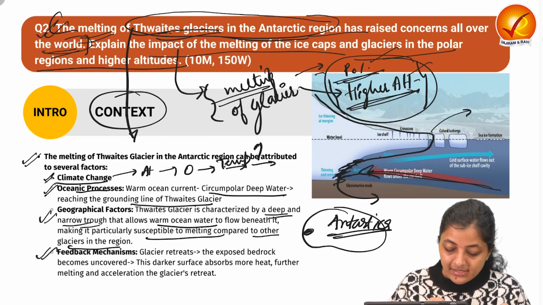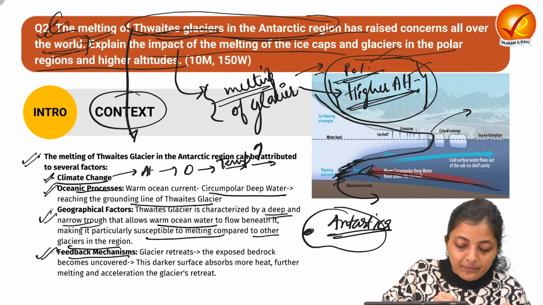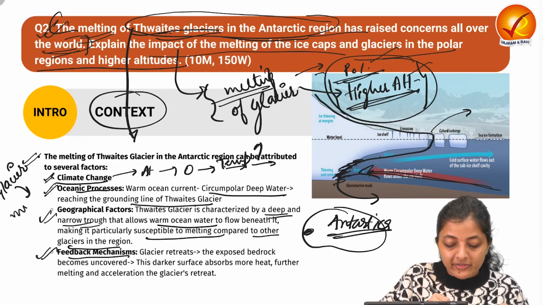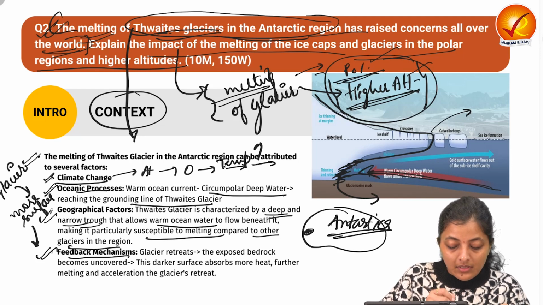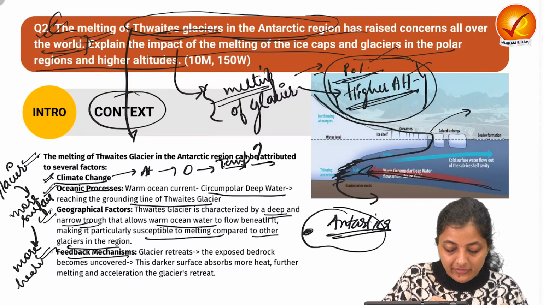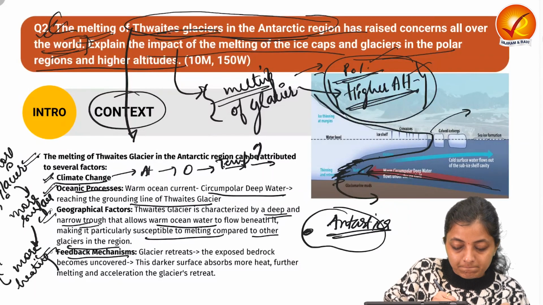So the shape of the Thwaites Glacier is such that the melting is exaggerated, or is increasing at a greater speed. Next is about the feedback mechanism. The glaciers are melting, exposing more darker surface, which results in more heating of the surface, then again more glacier melting.